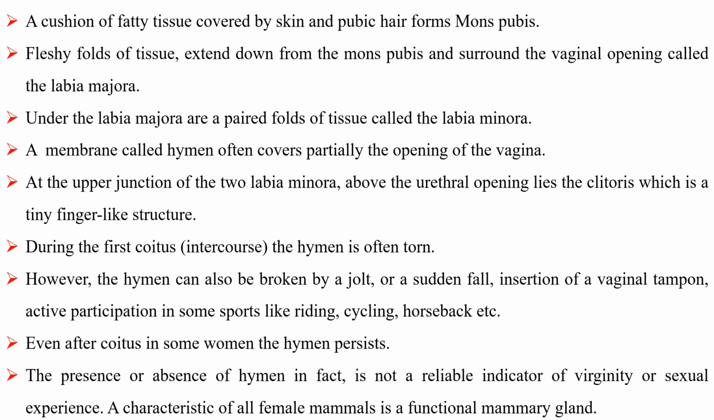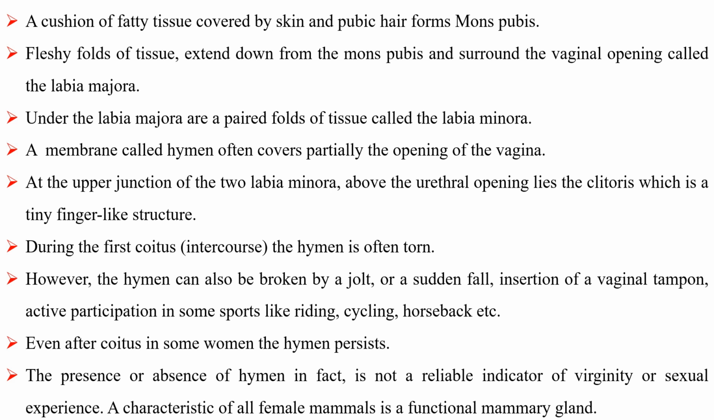At the upper junction of the two labia minora, above the urethral opening, lies the clitoris, which is a tiny finger-like structure. During the first coitus, the hymen is often torn. However, the hymen can also be broken by a jolt or a sudden fall, insertion of a vaginal tampon, or active participation in some sports like riding, cycling, horseback, etc. Even after coitus, in some women the hymen persists. The presence or absence of the hymen, in fact, is not a reliable indicator of virginity or sexual experience.